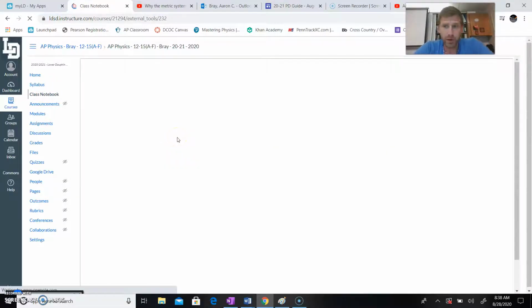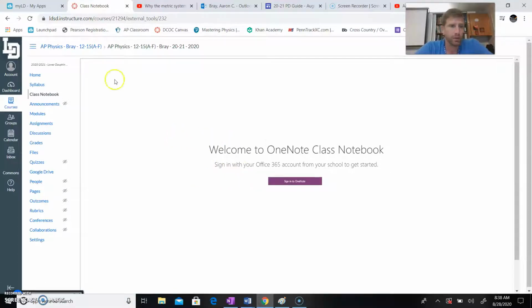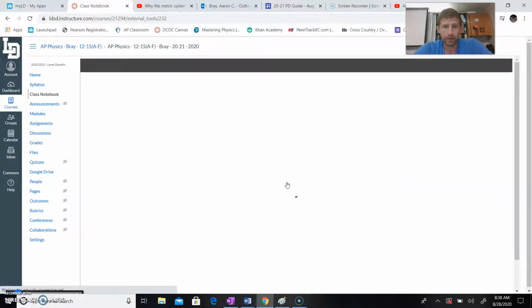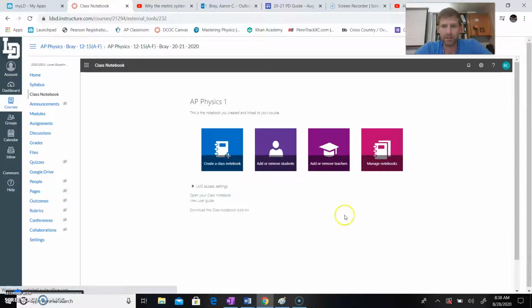I don't know if you've used this with another teacher or not yet, but once you click on that, if you've never signed in yet through it, you're going to be using OneNote. It's a Microsoft software that's integrated with Canvas. You sign into it, and once you're signed in, you probably will have to actually sign in. I've already signed in, so it just took me straight there. You will be able to see, if you go to Manage Notebooks, you should be under My Class already.